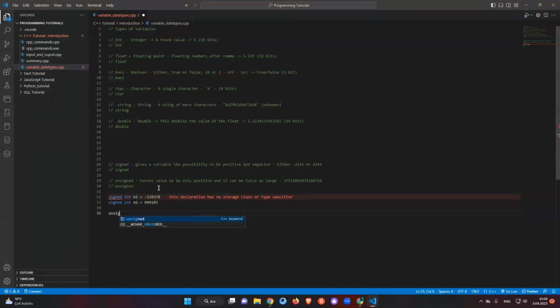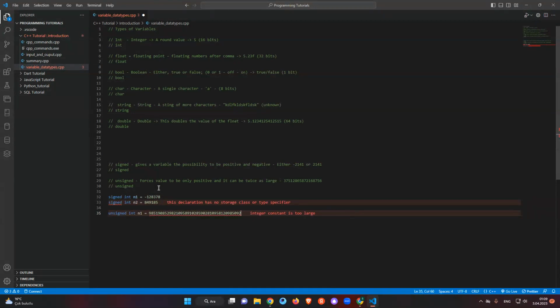For the unsigned, we can say unsigned integer number 1, and we can just use it for positive long numbers, okay? For positive large numbers, I hope you understand.